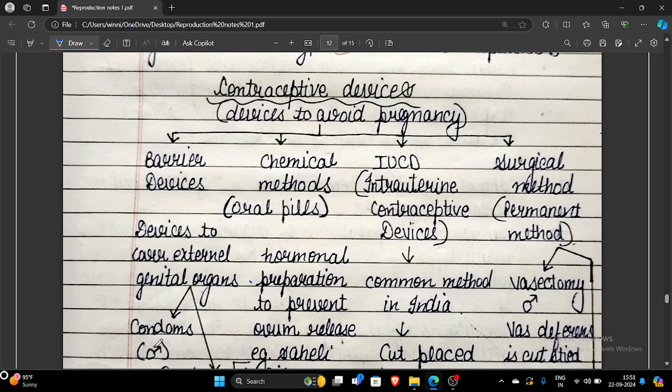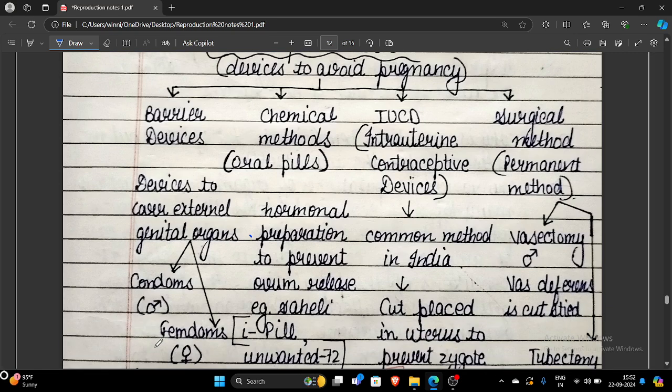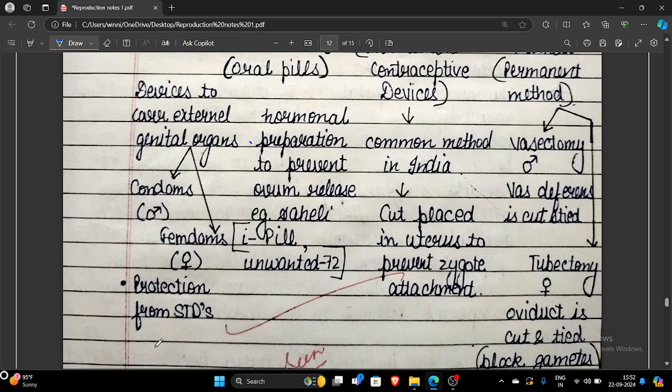Next is the surgical method. It's a permanent method after which parents will not have their kids. So vasectomy, if it is occurring in male, vas deferens is cut and tied. It helps to block the gametes in the testis itself. And for the ovum, we are having tubectomy where the oviduct is cut and tied to block the gametes.